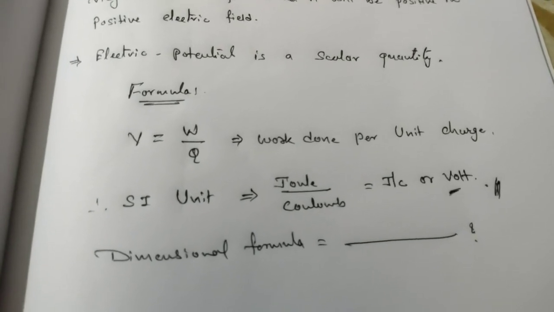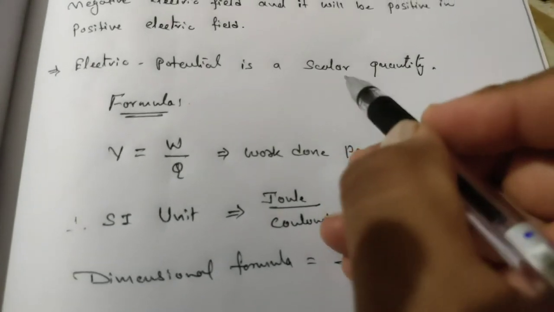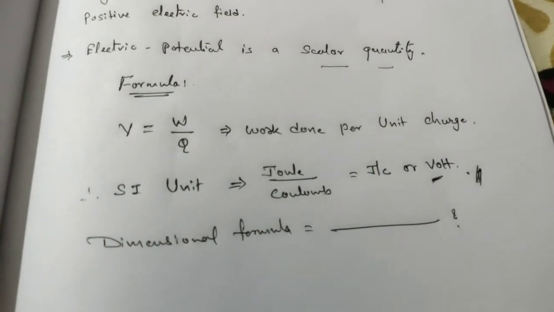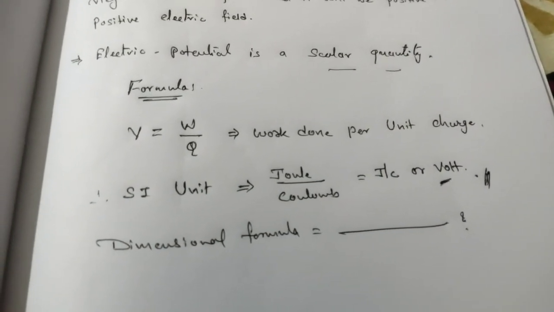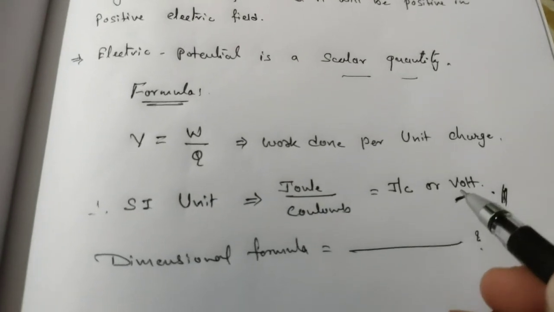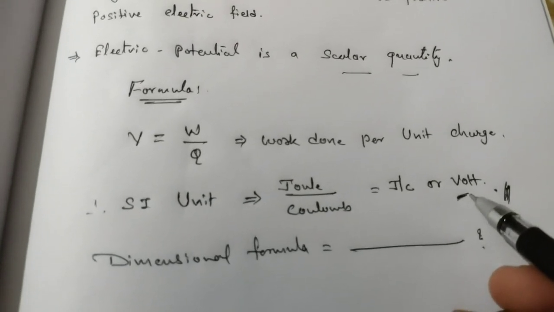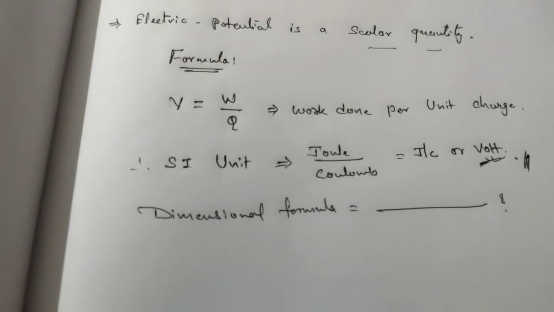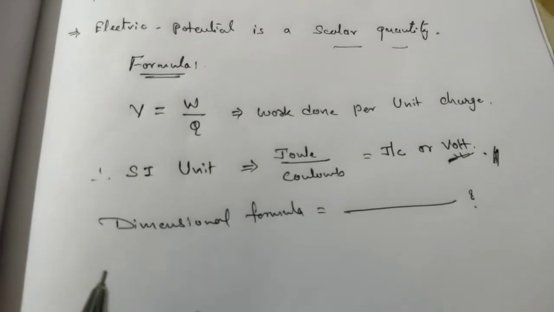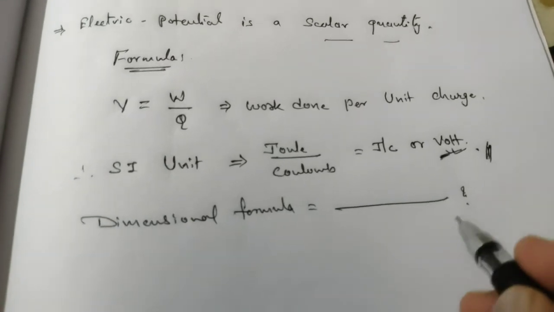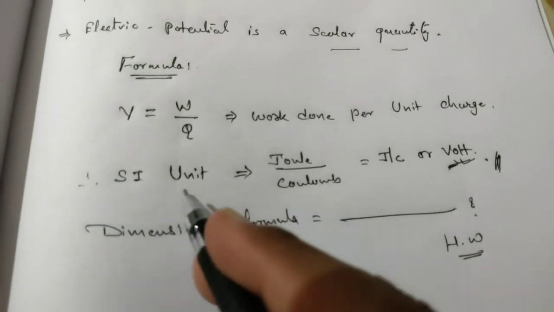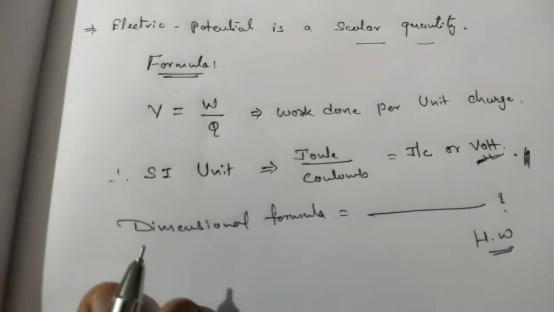One more thing, electrostatic potential is a scalar quantity. Simply it is known as potential, electric potential, or also voltage. That's why we use the SI unit volt. Fine, so this is the basic introduction of chapter number 2. One homework I would like to give you: find the dimensional formula of electrostatic potential.